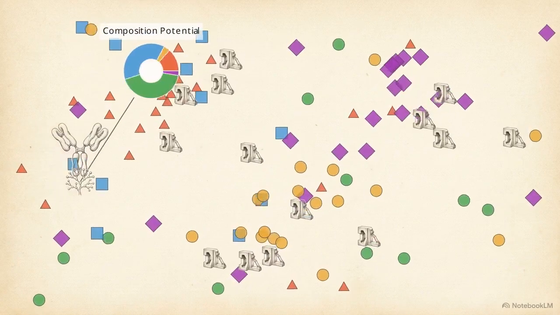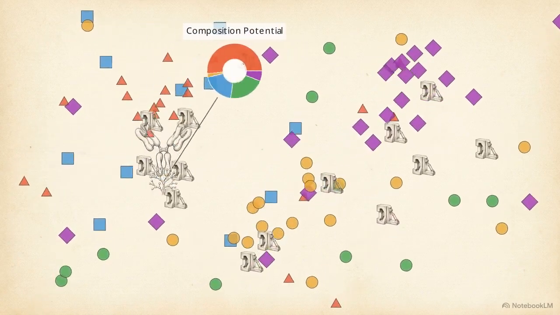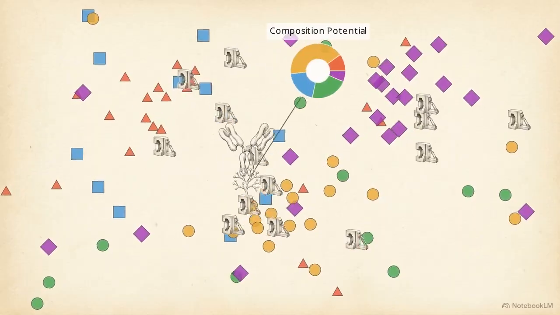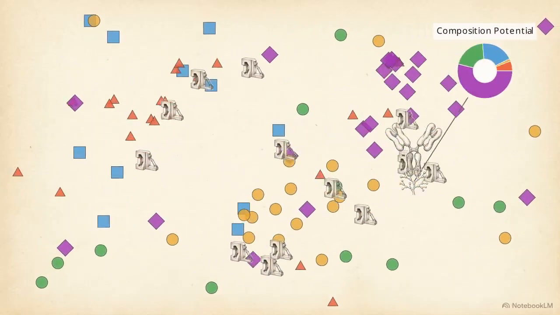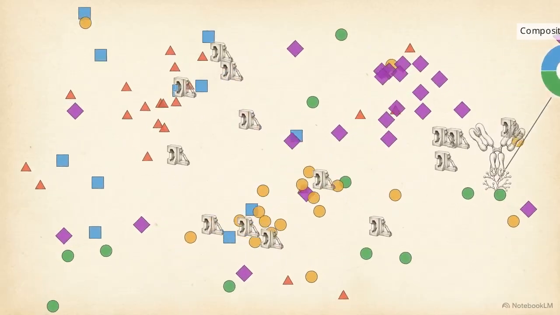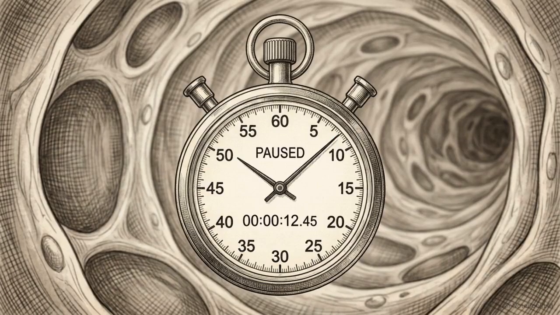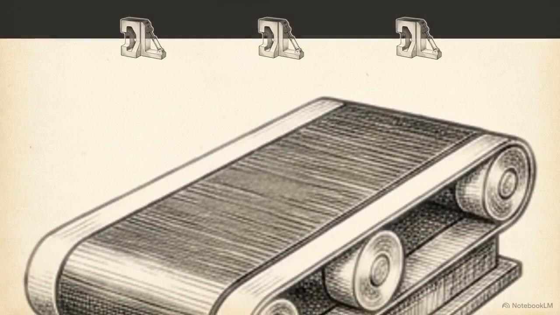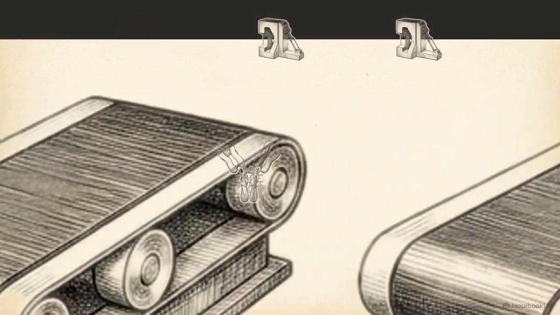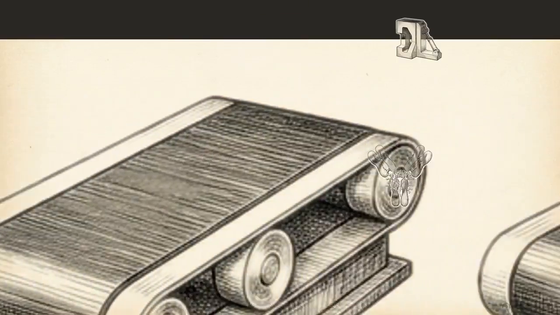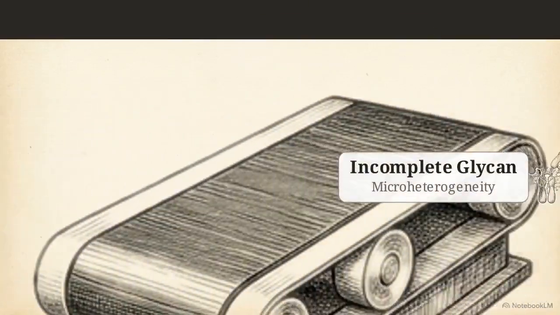The composition of the glycan is dictated entirely by which specific enzymes and nucleotide sugar substrates happen to be physically present at the exact moment the protein passes through a given organelle. This means transit time is a critical variable. If the protein moves too quickly through a Golgi compartment, the local enzymes will not have enough time to finish their attachments, resulting in an incomplete, highly heterogeneous glycan.